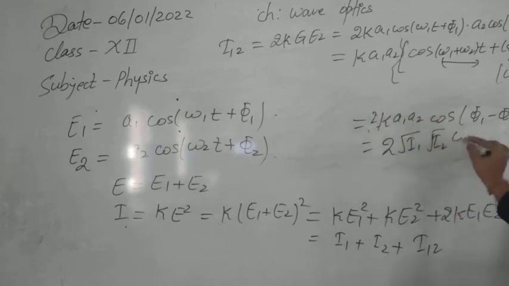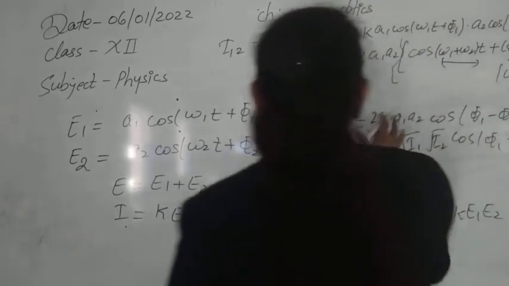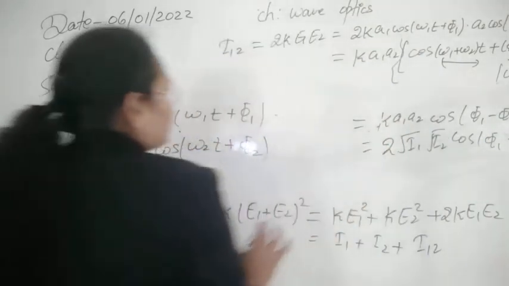of phi 1 minus phi 2. So this thing is, I think, very clear to you all. How can we find out this term? I think this will also not be tricky.